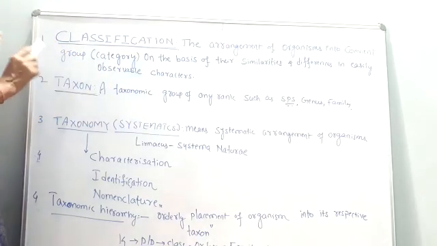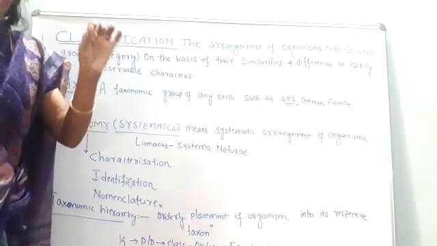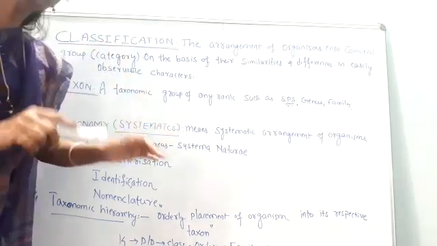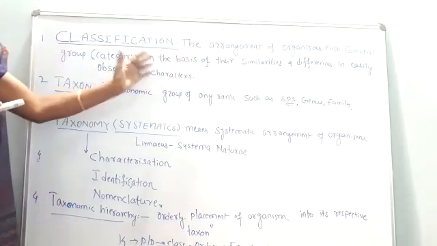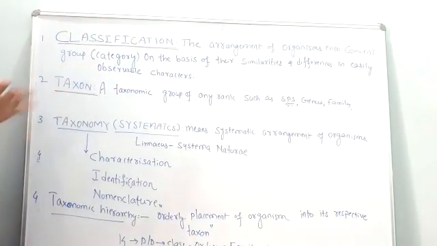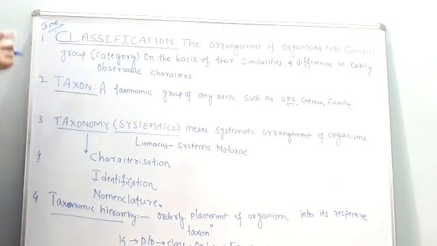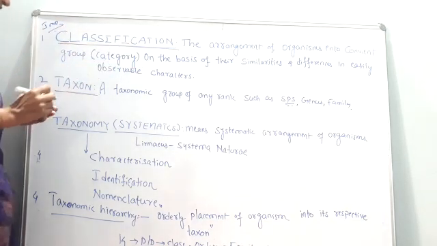That is known as classification. Simply, classification is nothing but grouping of organisms into convenient categories based on their easily observable similarities and dissimilarities. This definition is very important because it will be asked in the annual examination as a 1 mark question: define the term classification.